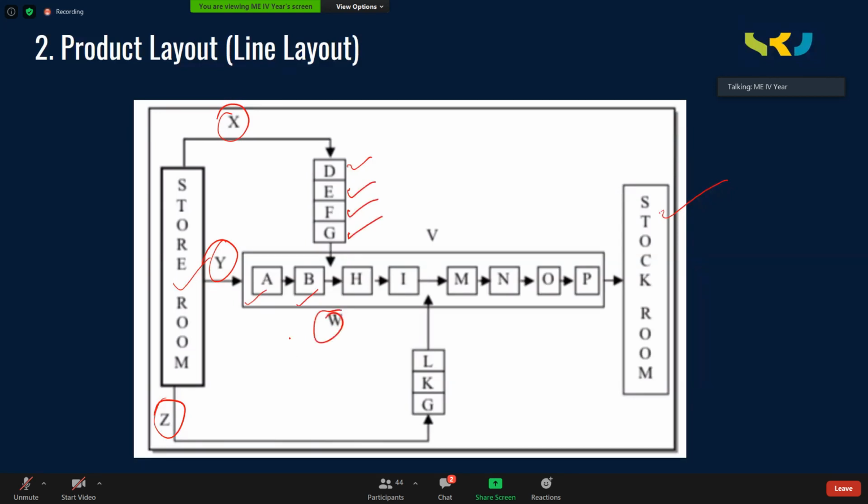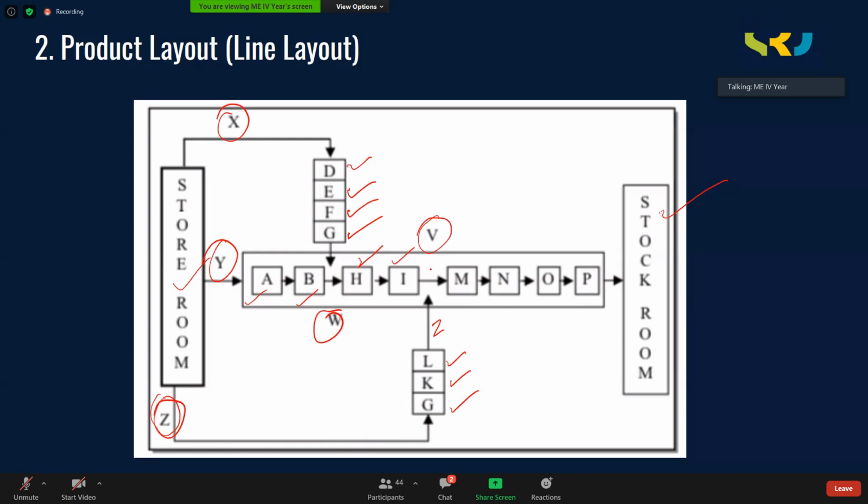Then at W, this X and Y are assembled. W is the station that is between B and H. At W, X and Y are assembled. This assembly is processed on machine H, machine I. Meanwhile, the raw material Z is processed on machines L, K, G. And at station V, this Z material is assembled with X and Y. Already X and Y are assembled here at W. The X and Y assembly is coming here, processed on H and I.